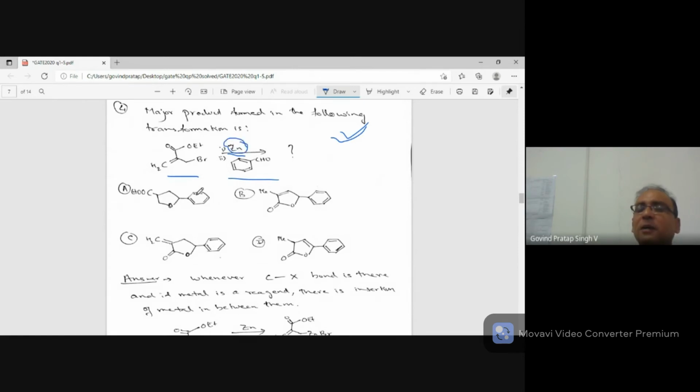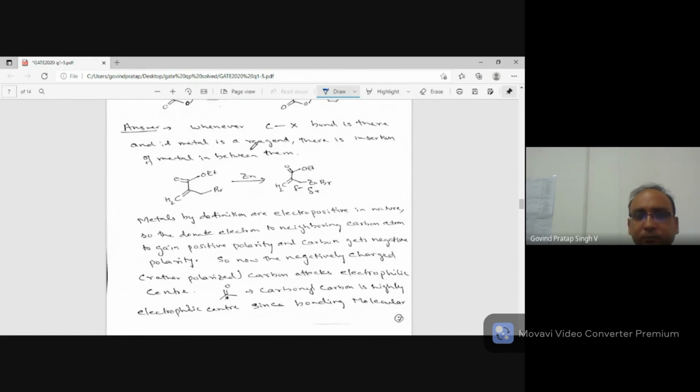If you see any metal and if you see a C-X bond, always, without second thought, insert the metal in between C and X. X is basically halogen. So what you're doing is, you are having this molecule, you are inserting zinc in between, and you are getting ZnBr. Now you understand, you have added zinc. Now zinc is a metal.